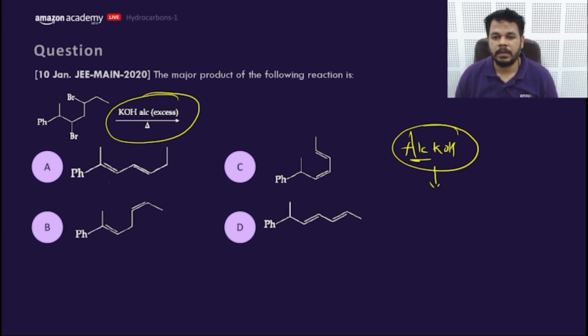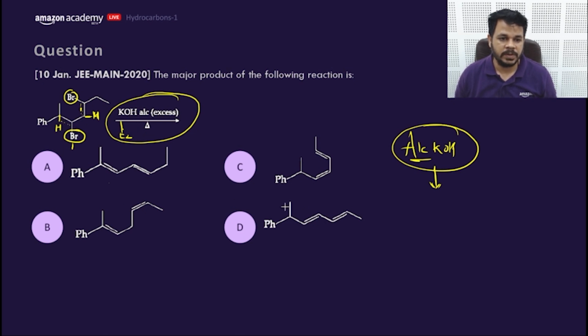Let's move to the next part. What would be the answer, my dear friend? If this Br goes for E2 elimination and this Br goes for E2 elimination, this Br will take the H from this side and this Br will take H from this side, so that a conjugated compound is formed. But the question will not end here. This will create a double bond and this will create a double bond.